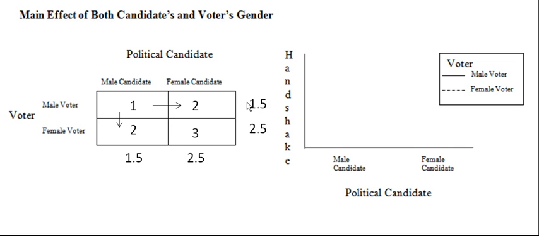That's indicative of a main effect for the voter's gender. For the political candidate, 1.5 seconds for the male candidate, 2.5 seconds for the female candidate, again indicative of a main effect for the political candidate's gender.